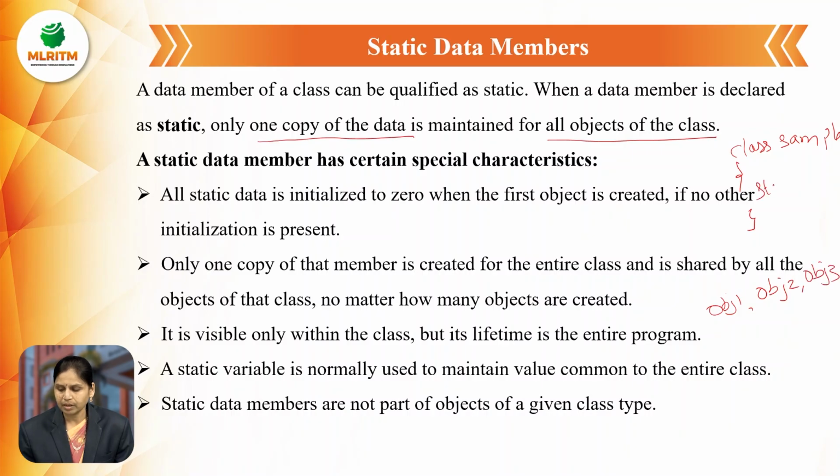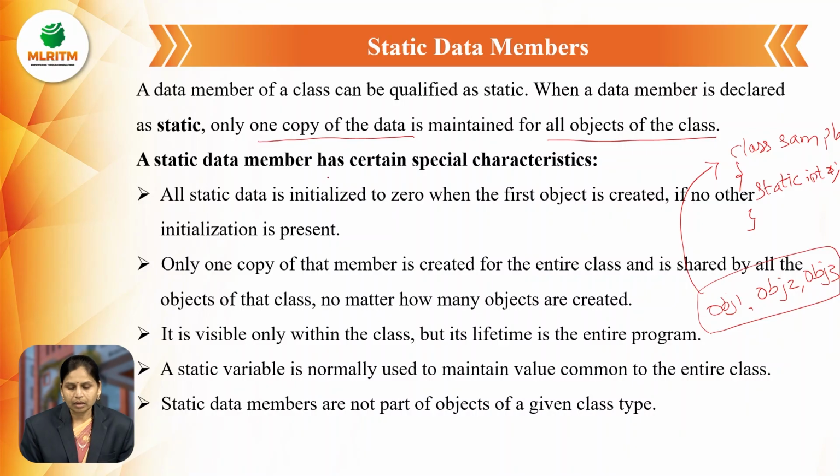Here the variable is declared as static, for example static index. Whenever we create the three objects for this class sample, only one copy of the static variable is created. We cannot create multiple static variables for multiple objects.